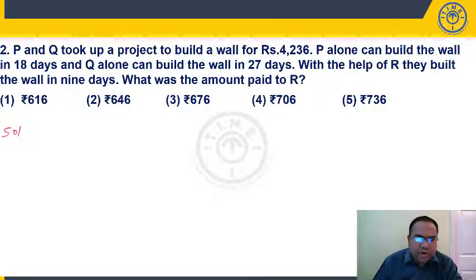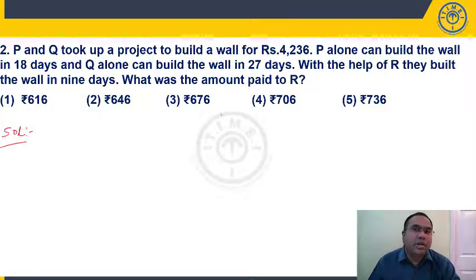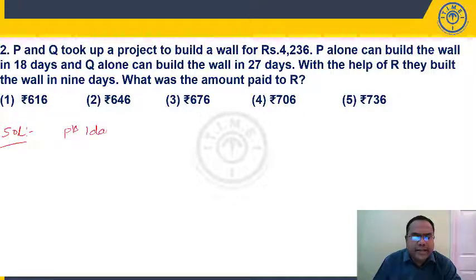We know that we have to divide whatever amount you are getting either in the ratio of efficiency or according to work done, right? So how much is P's 1 day work? P's 1 day work is 1 by 18. How much is Q's 1 day work? Q can complete the work in 27 days, so Q's 1 day work is 1 by 27.